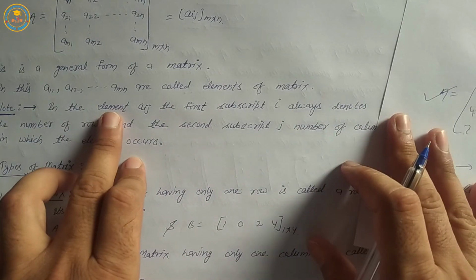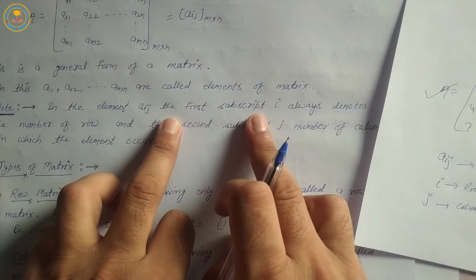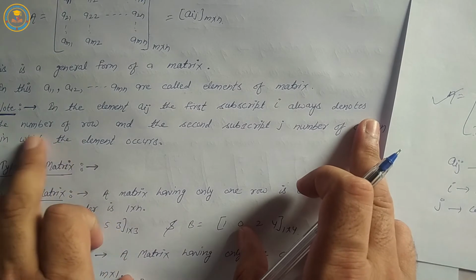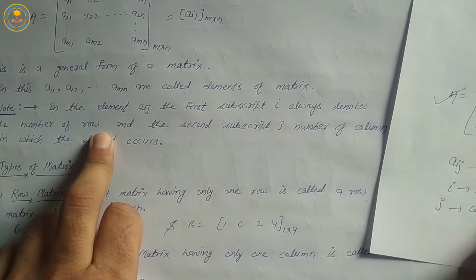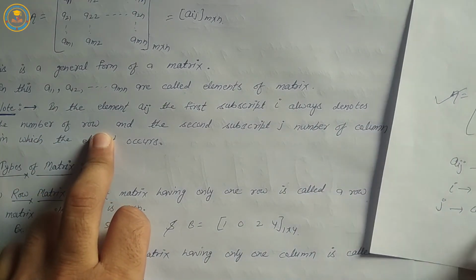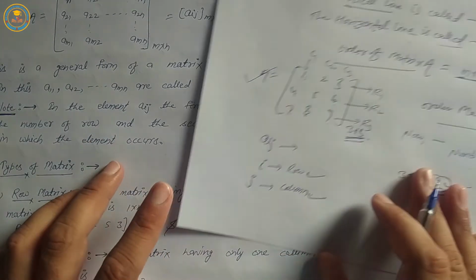Again, in the element Aij, the first subscript i always denotes the number of the row. i is denoted by row, j is denoted by column. Okay.